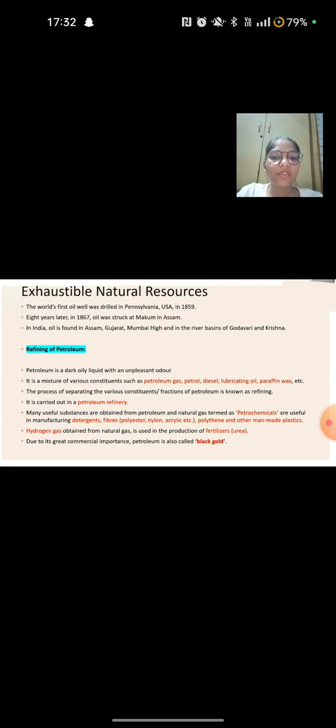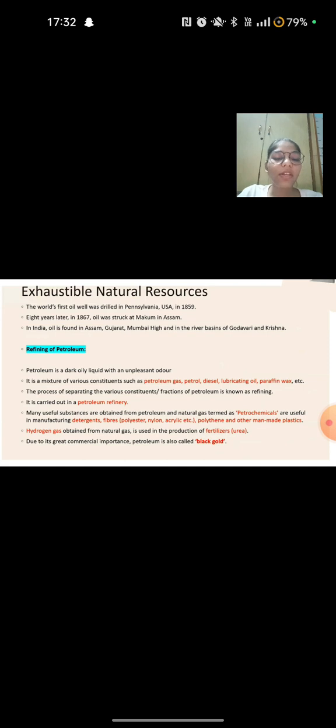Next is refining of oil. Petroleum is a dark, oily liquid with an unpleasant odor. It is a mixture of various constituents such as petroleum gas, petrol, diesel, lubricating oil, paraffin wax, etc. The process of separating the various constituents or fractions of petroleum is known as refining.